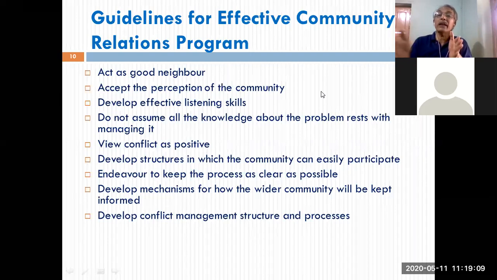Then how to make the community participate in your program? Develop some simple structures. Don't make it a very big organizational structure where you find some places for the community leaders. That is not really required, right? Make simple managerial organization structures. Create a small cell with your PR manager as the chairman and 3, 4 community members, leaders, seniors as members, and that's all, to monitor that particular activity.